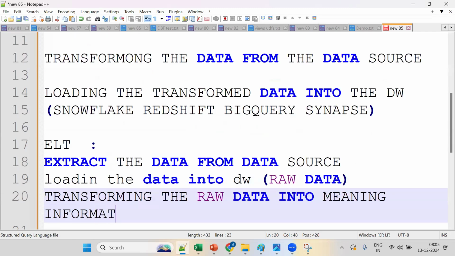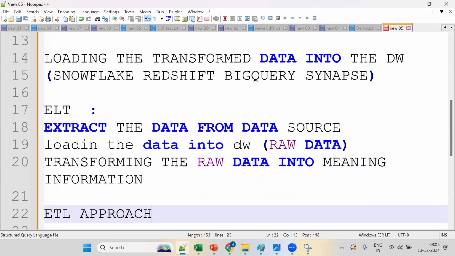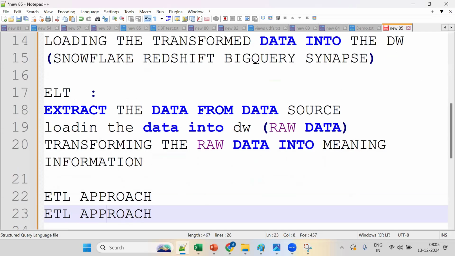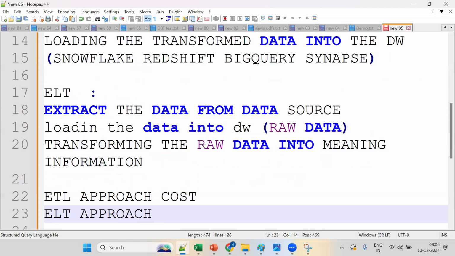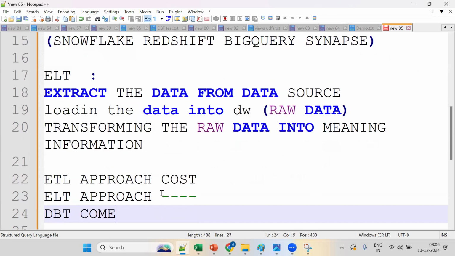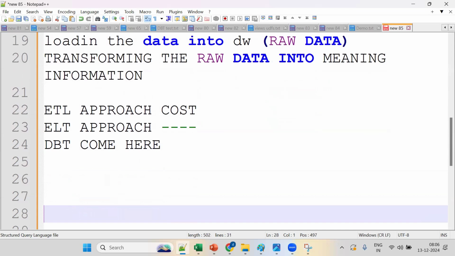Now, which approach are companies following right now, ETL or ELT? Any guess? ELT. Remember, ETL is a legacy approach. Right now every company is following the ELT approach. That's why DBT comes in. Tell me, by seeing this, is DBT an ETL tool or an ELT tool?